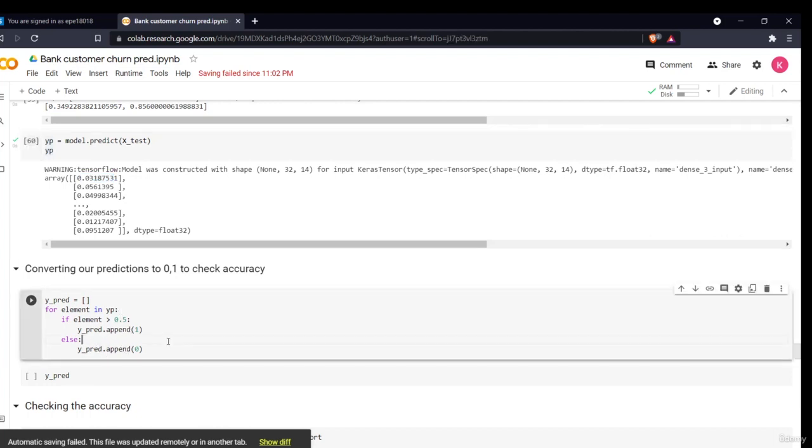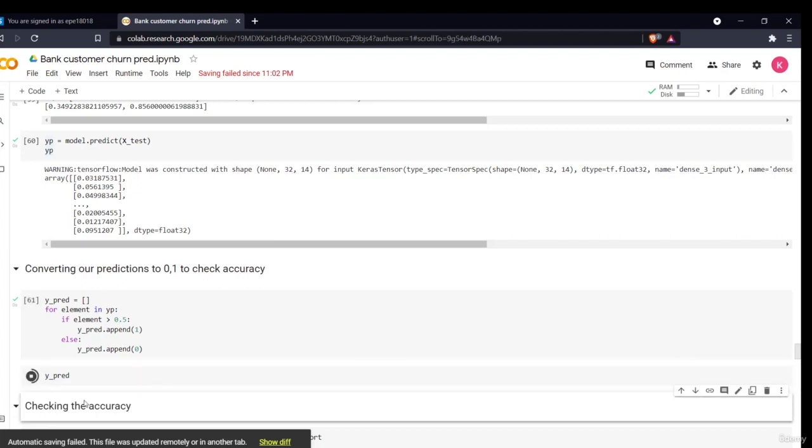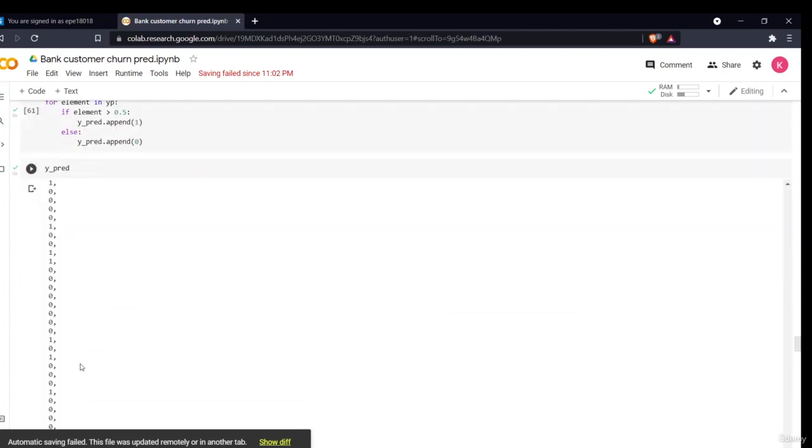So what we'll do is, the result which has a probability of more than 0.5 is a yes, which means the customer will churn. And vice versa, it will map those results and give me a prediction, my y_pred. As you can see, my results are converted into 1s and 0s. The 1 means the person has churned, and 0 means the person has not churned, that is, has been retained, a faithful customer.